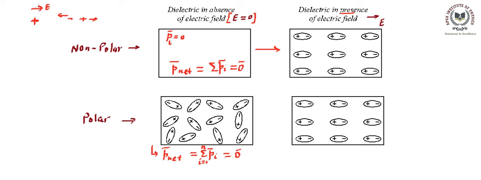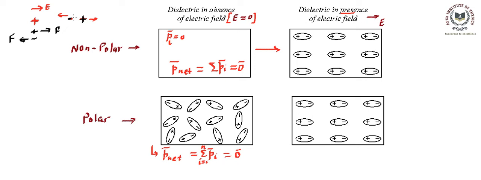That means if you apply the field here, the plus q charge is going to be pulled in this direction by the electrostatic force, whereas the minus charge is going to be pulled in this direction by the electrostatic force. Hence, after a certain time, you'll find the minus charge gets separated from the plus charge. That means now the separation between the two will become non-zero.